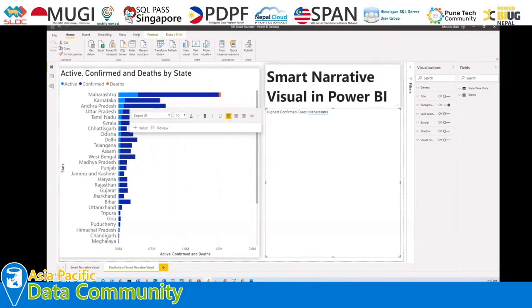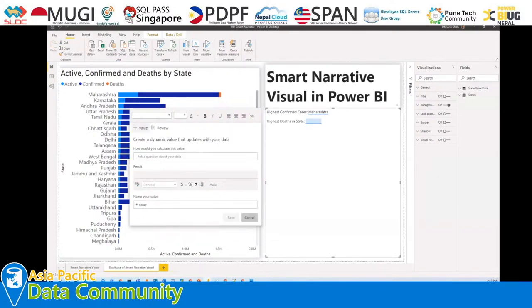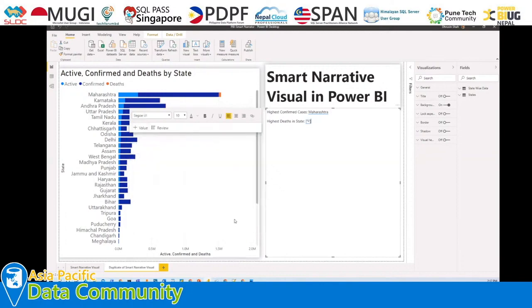Now in a similar way, let's say I wanted to represent the highest death in the state. So I'm adding this label, and now let's add one question here. Let me ask a natural language question: which state-wise data state has highest death. And now here as well the result is Maharashtra, because as per the graph as well the highest death rate is there. Now let's click on save.